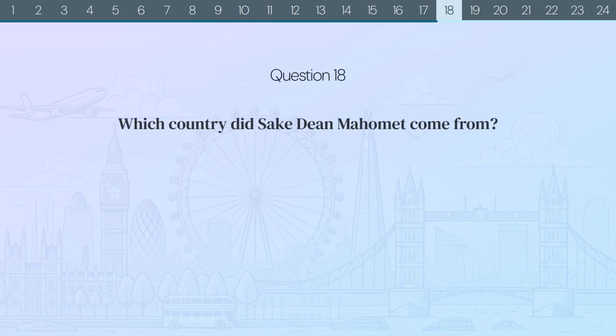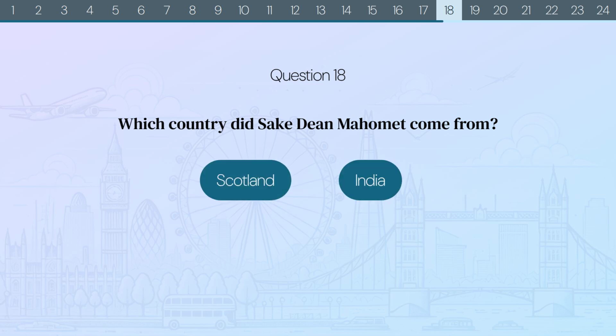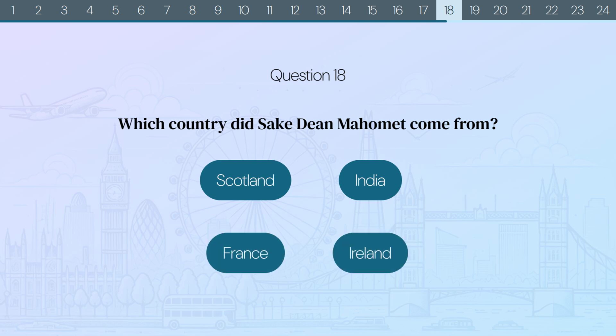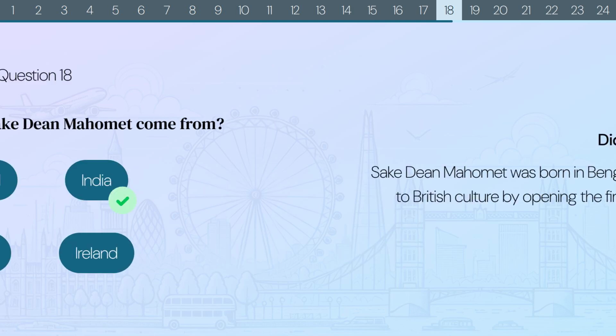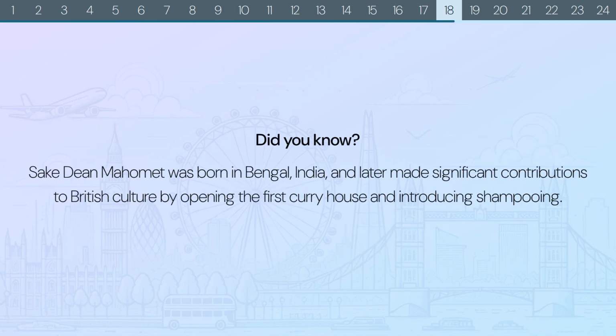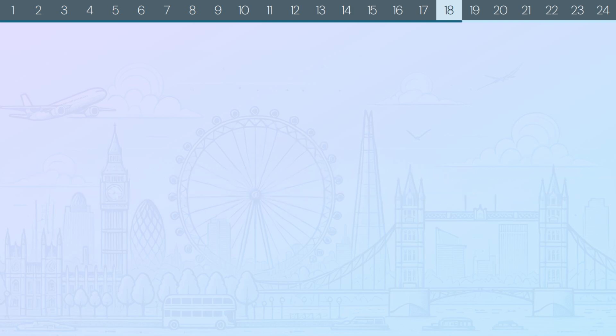Question 18. Which country did Sake Dean Mahomed come from? Scotland? India? France? Or Ireland? The correct answer is India. Did you know? Sake Dean Mahomed was born in Bengal, India, and later made significant contributions to British culture by opening the first curry house and introducing shampooing.